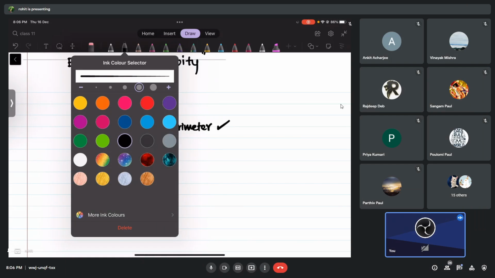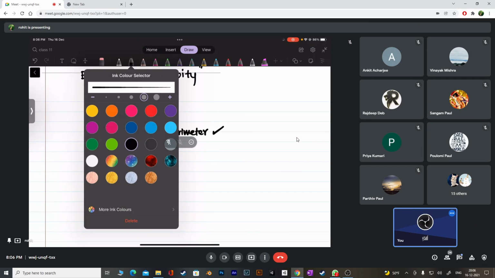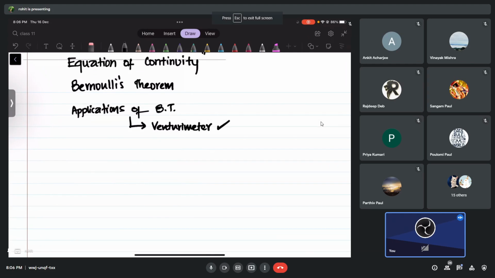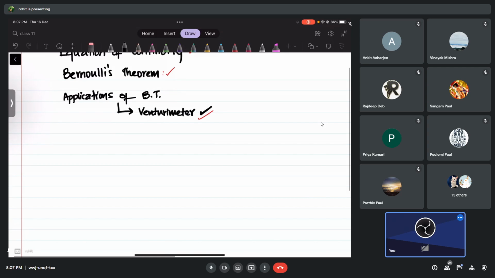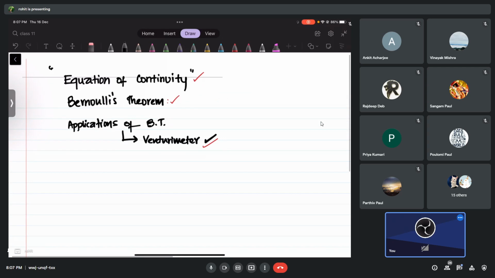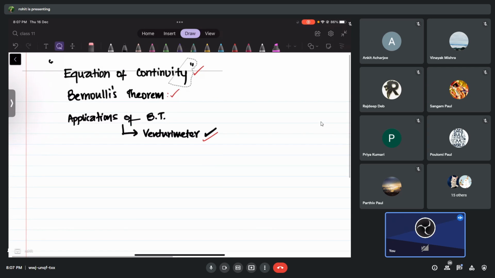Okay, so today we are going to start with your equation of continuity, as I told you. Okay, not difficult, it's easy. Equation of continuity will be easy. Bernoulli's theorem, I think you will understand, easy, not difficult, and Venturi Meter also, I think you will understand. Okay, I'll send you the notes after I'm done with the class. So check. Okay, what is equation of continuity? Okay, see, if you don't understand, please talk to me.